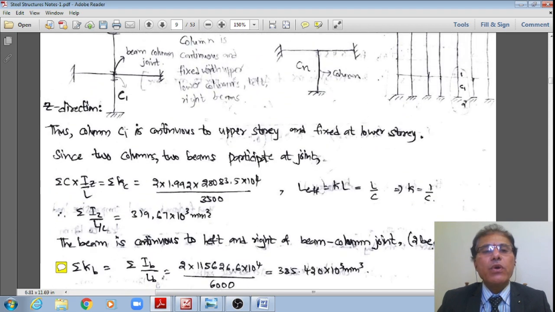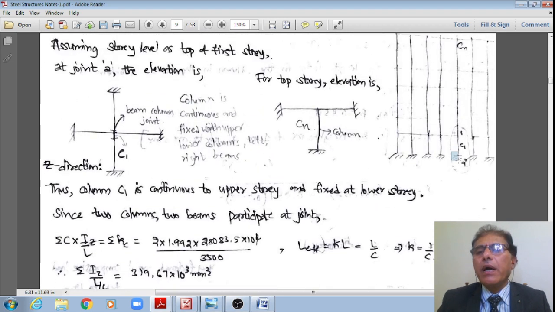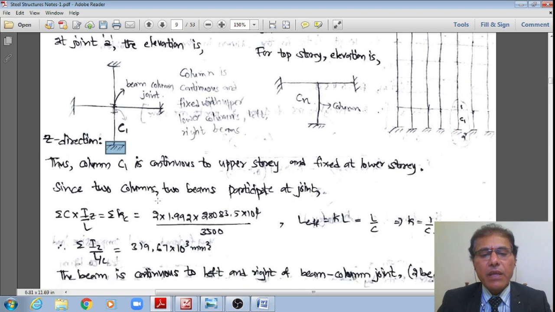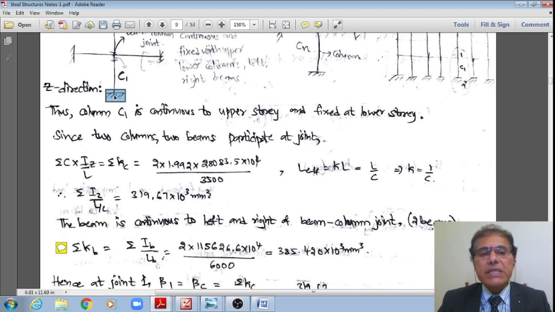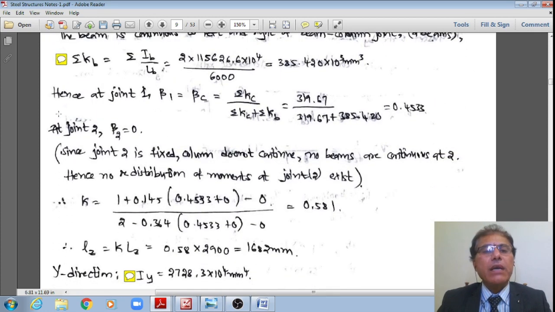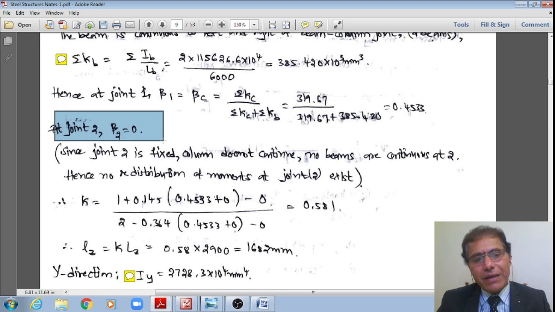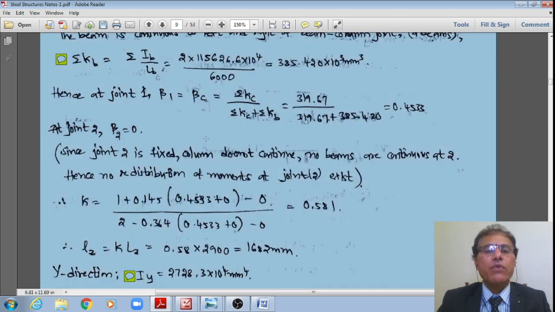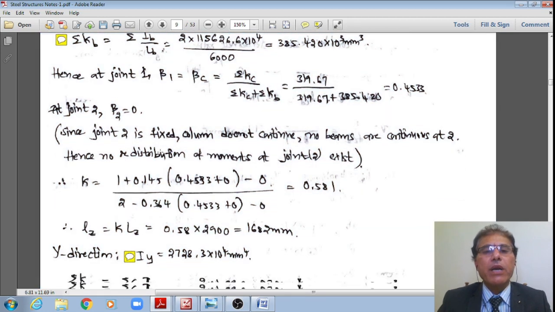However, if I go to this figure, at the far end it is fixed, right? This far end is fixed. Because there are no beams and even the column is not continuing beyond that, therefore from that I can say beta 2, the far end being fixed and discontinuous there onwards, is equal to 0.